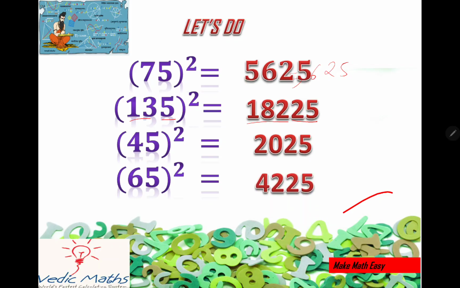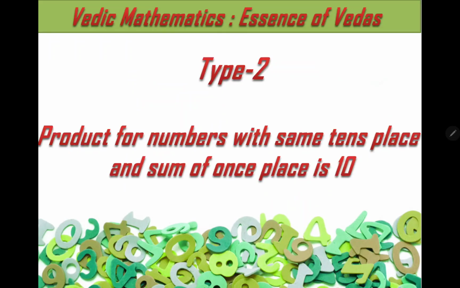Let us see one more application of the same concept in one more type of question. I apply this to the product of numbers with the same tens place where the sum of the ones place is 10. What does it mean? Suppose you have 2 and 2 as tens digits. I am saying the tens place should be the same, and in the ones place I should have numbers whose sum is 10.